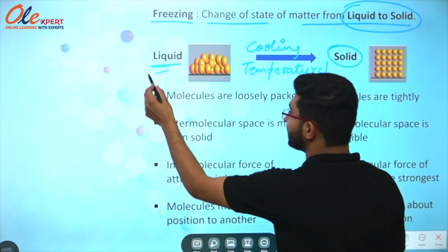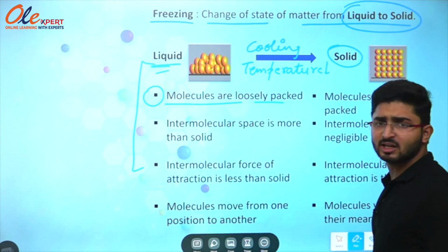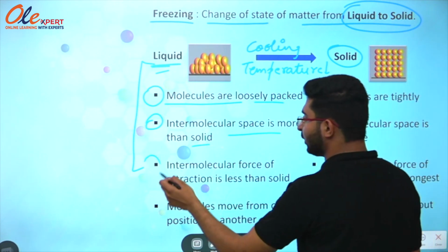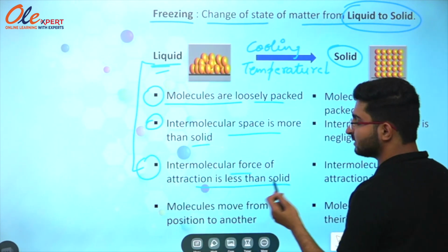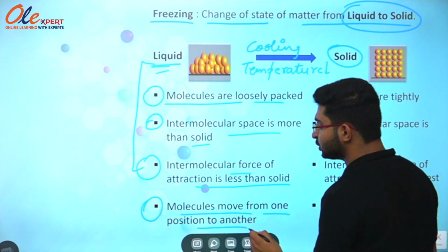Let's just consider some points of liquid. You have just studied it before. The first point is molecules are loosely packed in liquid. The second point is intermolecular space is more than solid. The third point is intermolecular force of attraction is less than solid. And the fourth point is molecules move from one position to another.